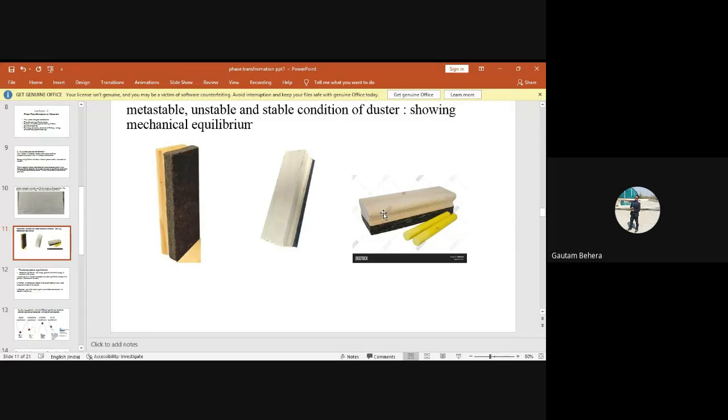Let me repeat it again. Just understand it properly. If I incline my duster like this on the table, two things may happen. Either it will come back to the initial position or it may go to this position, right? So that means if you take the system to an unstable equilibrium condition, it may either go to the stable equilibrium condition, or it may go to the metastable equilibrium condition. Now the point is clear to everybody? Yes, sir.